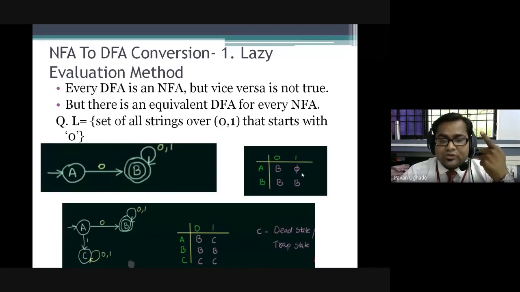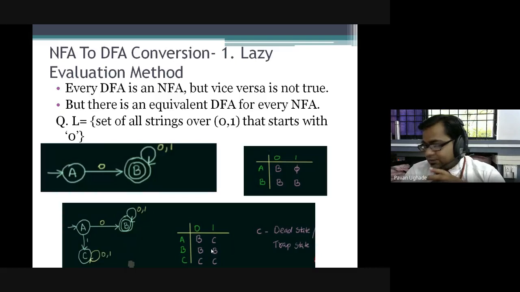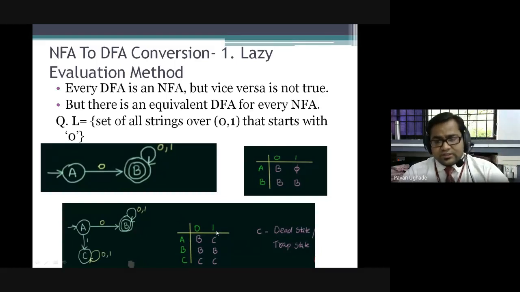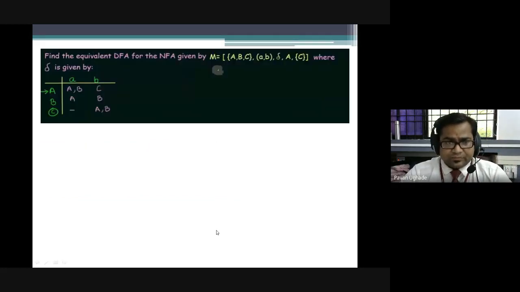To handle this we have used C. As we are aware, the DFA should have a transition on each and every alphabet, as state over alphabet gives rise to exactly one state. That's how we came up with this, but I have not explained how we are going to solve it. This much we discussed till the previous class.